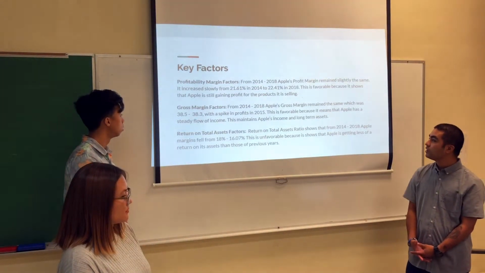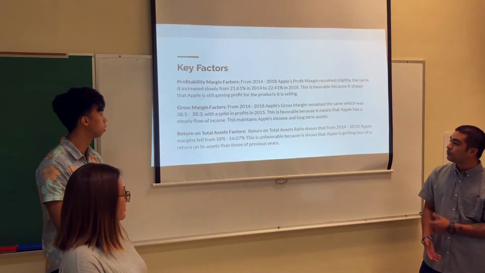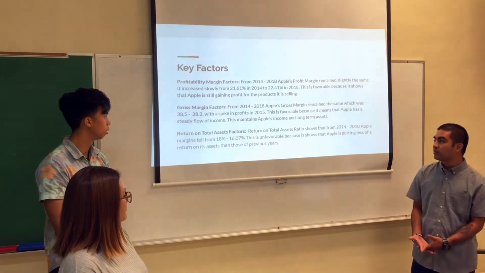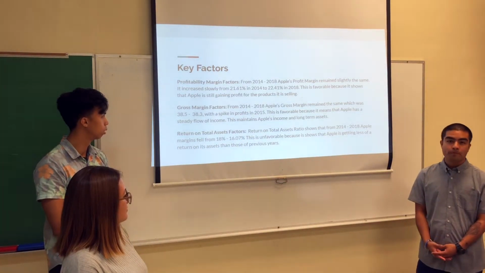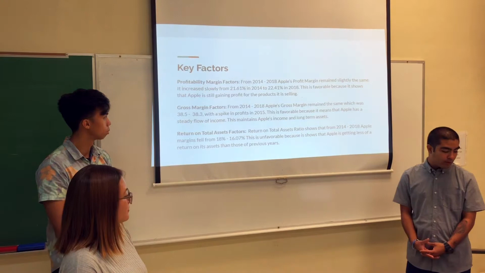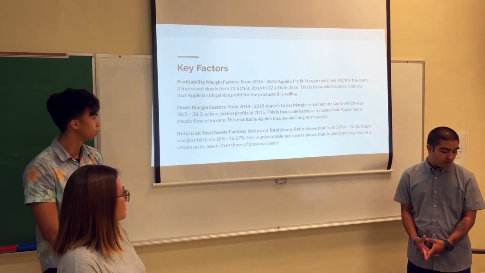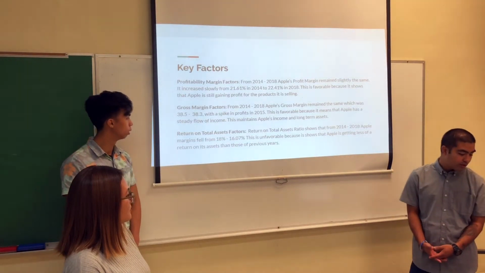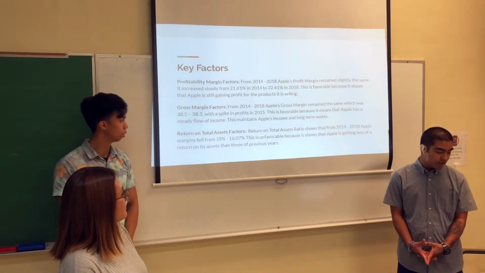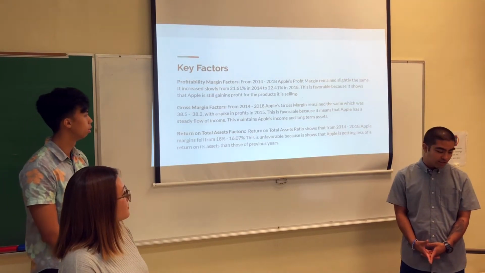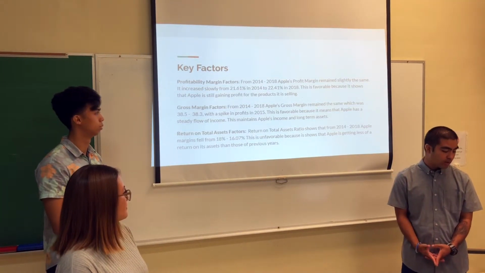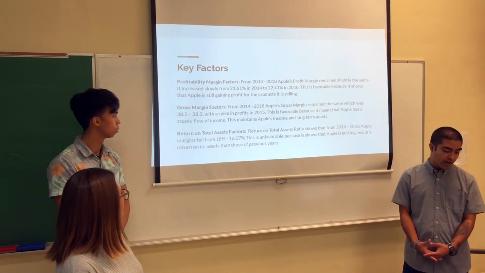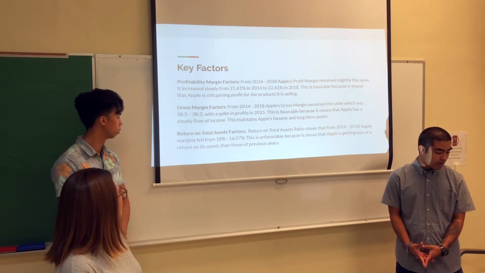For the gross margin, Apple's gross margin remained the same, which was around 38.5 to 38.3, with a spike in profits in 2015. This is favorable because it means that Apple has a steady flow of income and it maintains Apple's income and long-term assets. For the return on total assets, the ratio shows that from 2014 to 2018, Apple's margin fell from around 18% to 16%. This is unfavorable because it shows that Apple is getting less of a return on assets than in previous years.